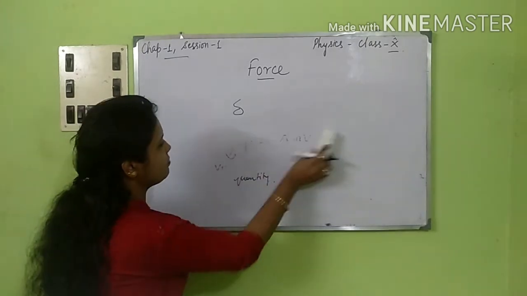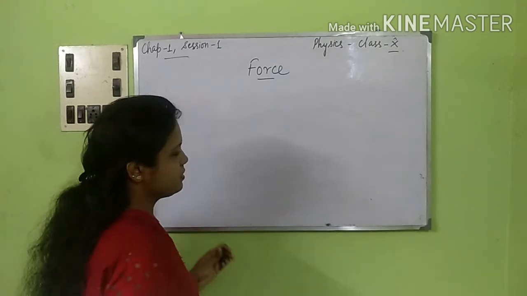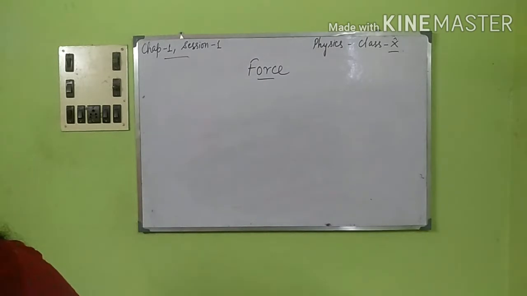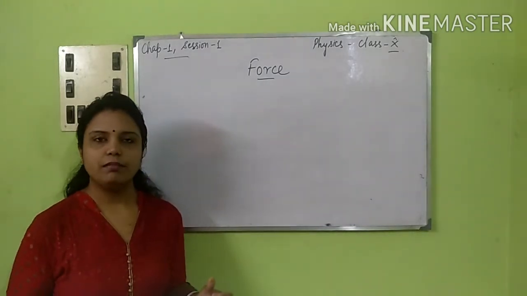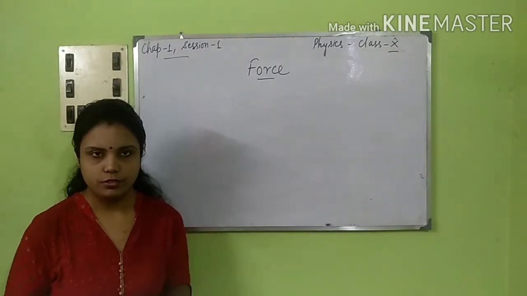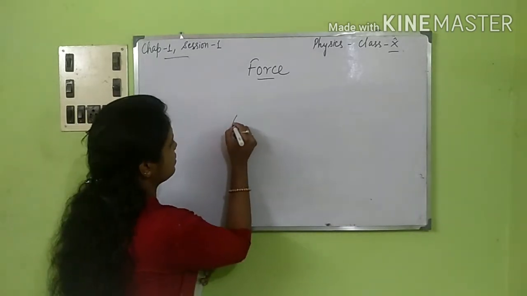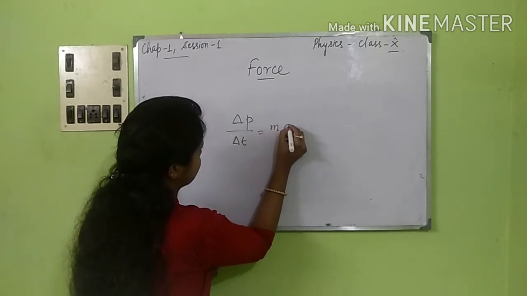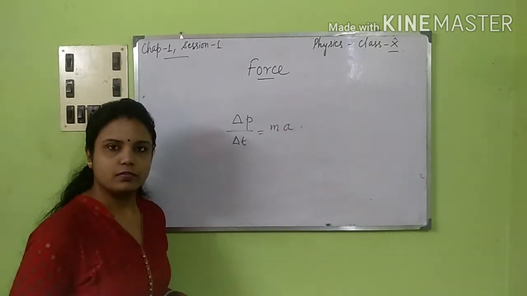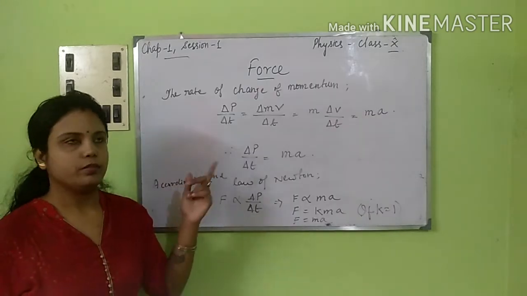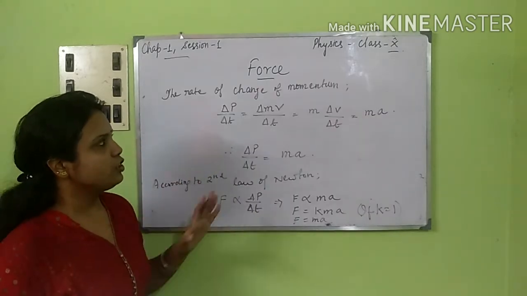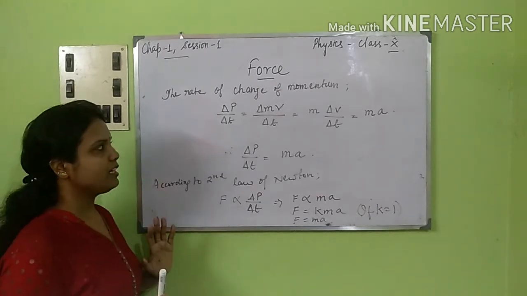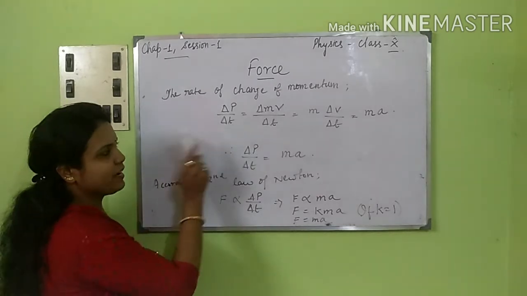Now we will come to some formula. We'll come to the rate of change of momentum now, that is, delta P by delta T is equal to mass into acceleration. Here the rate of change of momentum is delta P by delta T, right? That is change in momentum by time taken.